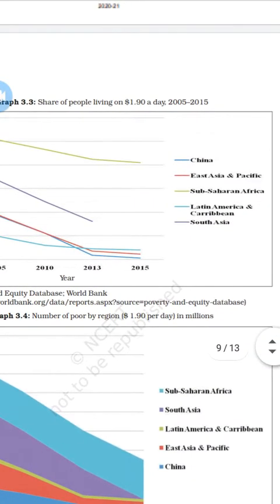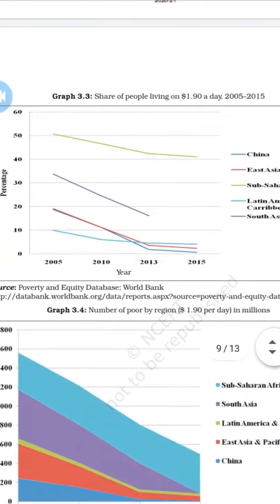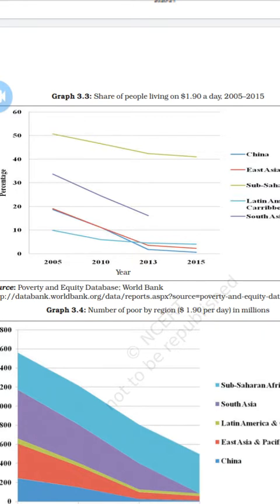So China, East Asia and the Pacific, Sub-Saharan Africa, Latin America and the Caribbean and South Asia are given here. In your textbook the same countries are given, but the years I am using are 2005 to 2015, while in your textbook it is printed 1990 to 2013.